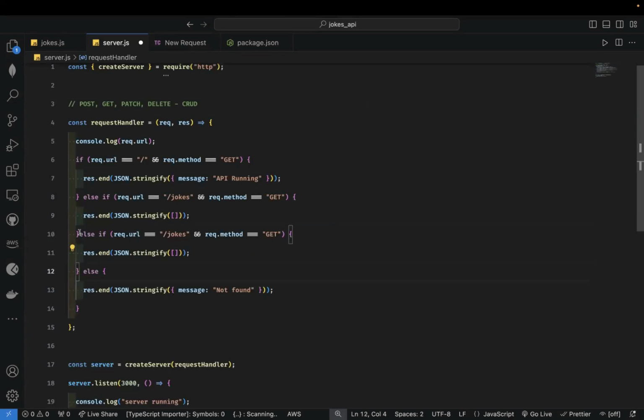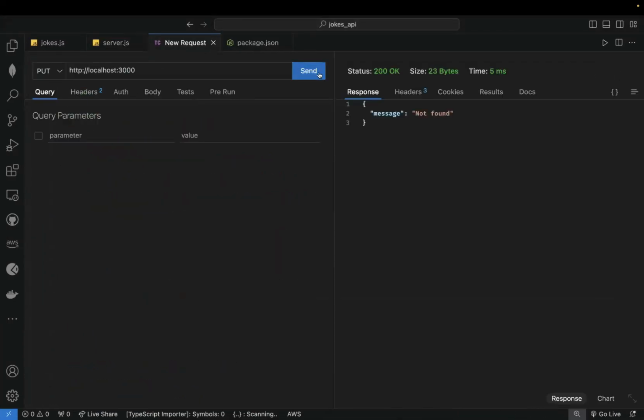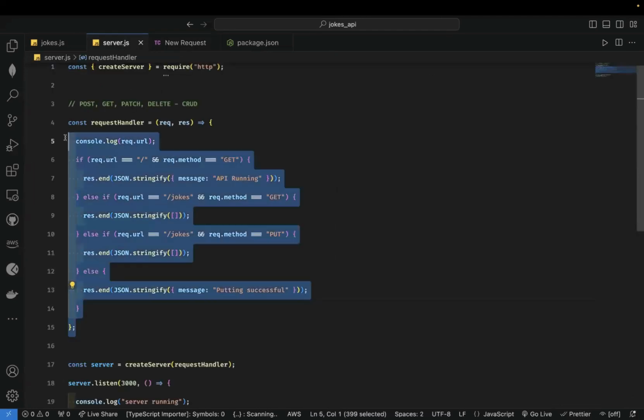All right. So now we'll say if it is slash jokes and then it's a put. All right. We want to say putting successful. All right. So if we try again here and try put request, you see that you get putting successful. All right. This is how you build your server in a nutshell.